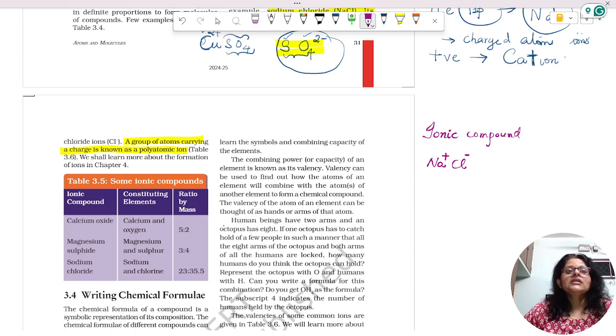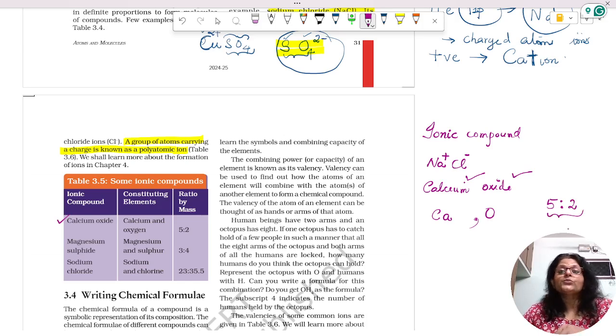In this case, first is calcium oxide. Let's see what are the constituent elements present in this ionic compound. Calcium oxide consists of calcium and oxygen. We'll write the symbols, Ca and O. And if you look at the ratios, we can find that it is in the ratio of 5:2.